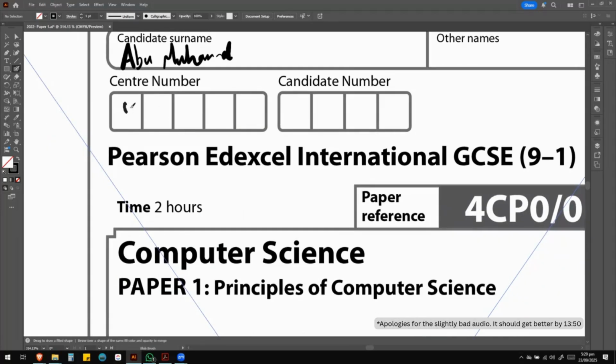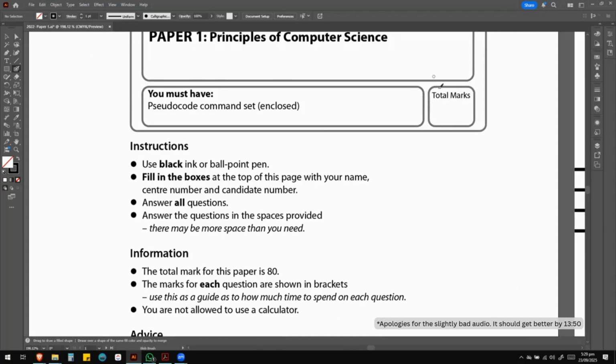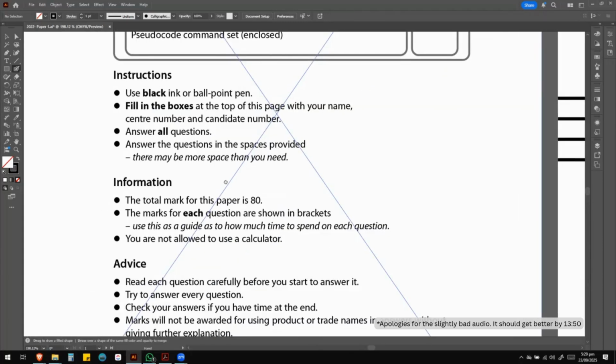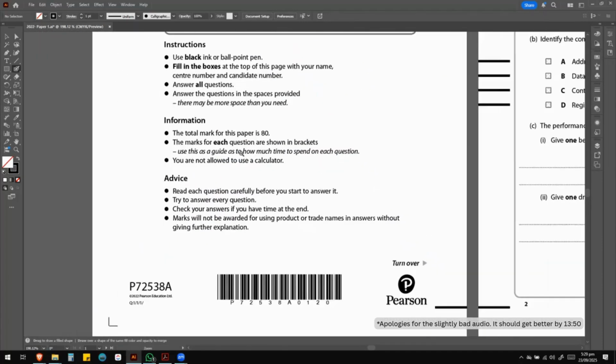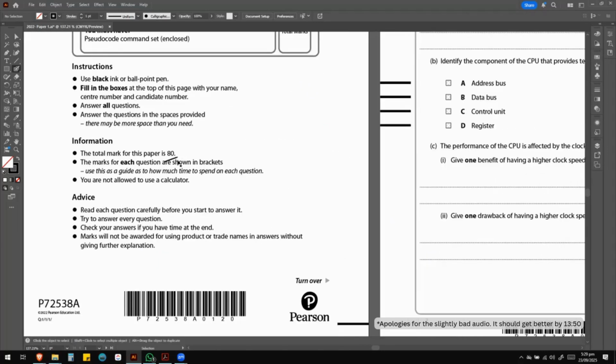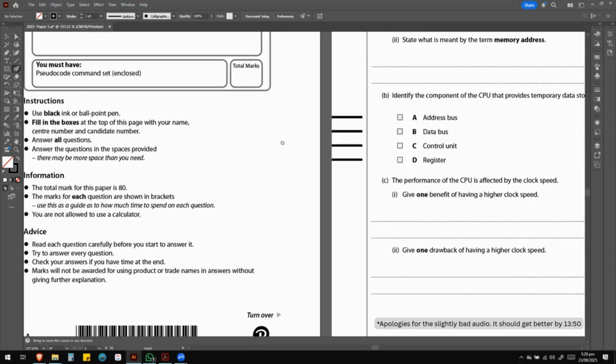You can enter whatever center number you have. And what is your candidate number? 4. Right, you don't need to fill in these places. This is not for you to fill. So the total marks for this paper is 80, and you'll see how we solve this, inshallah, and you'll get to know how you can fill in the answers as well.